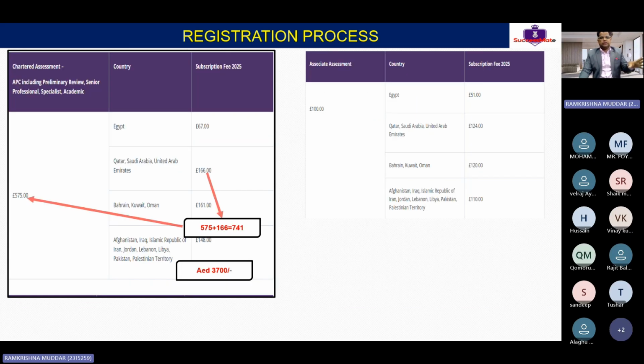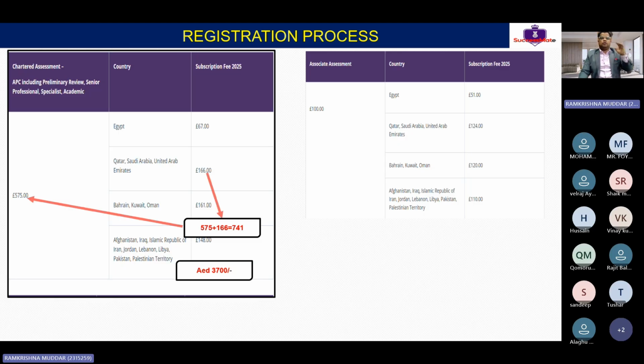If you are in the Middle East, this is what we need to pay: 575 at the beginning, then another 165. The total is 741 euros, or 741 pounds, we need to pay. This is for RICS, the initial subscription. If you are paying now, this will be valid until the end of 2026, December 2026. Clear, guys? So this is what we need to pay for the Middle East.